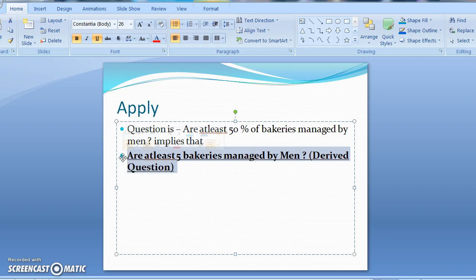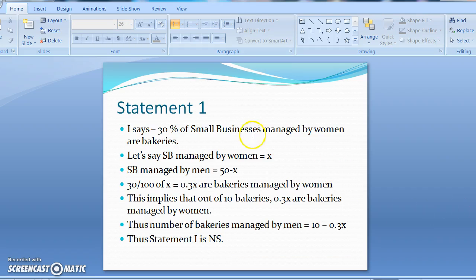Almost all GMAT data sufficiency questions require us to reframe the question, and I call this the derived question. This is the crucial step. Now we are going to shoot for this answer. If any statement gives us an answer to this question, it is sufficient. We are not going to go back to the original. We have broken it down into bits and pieces, and this is what we are now going to shoot for. Great. Now let's look at statement 1.